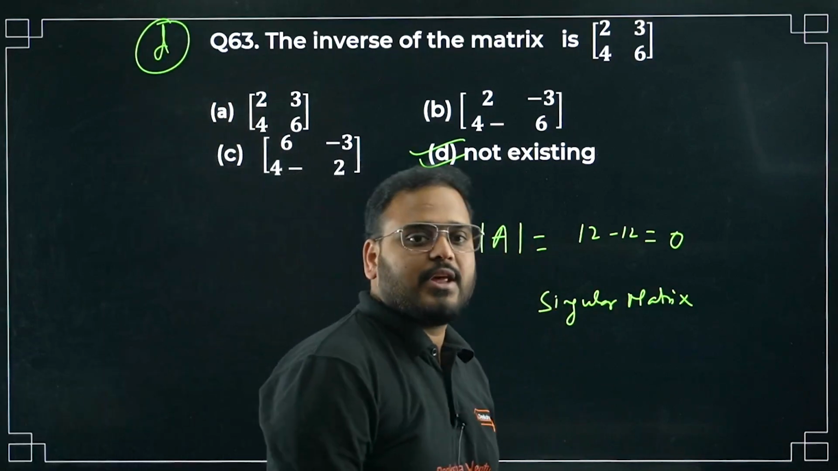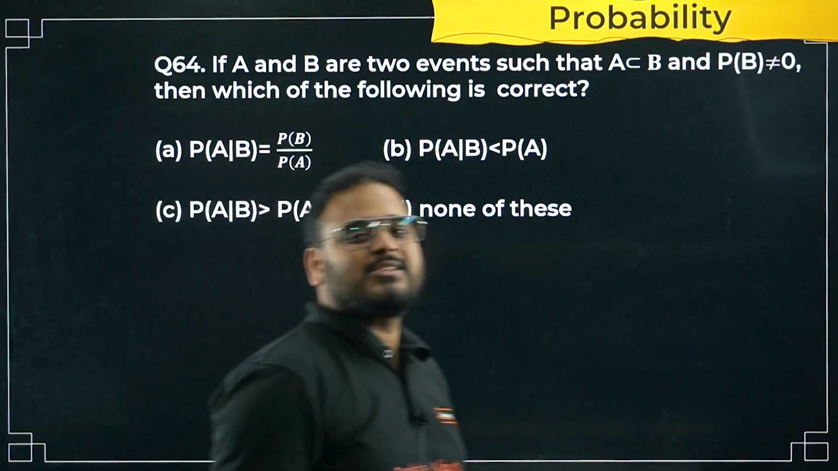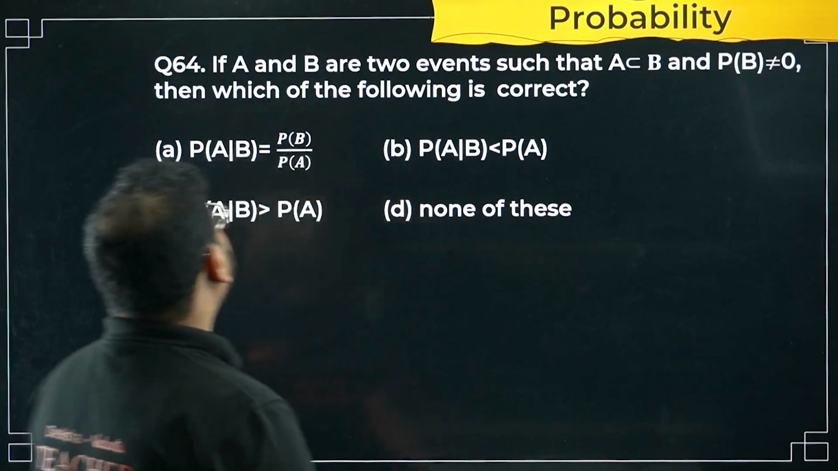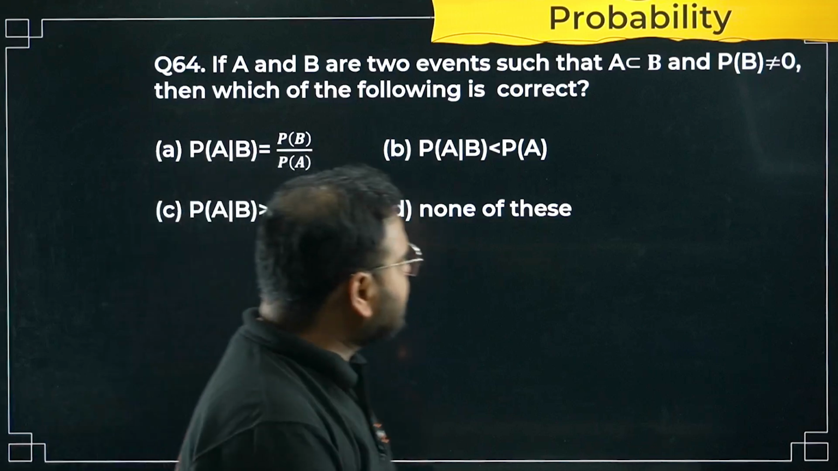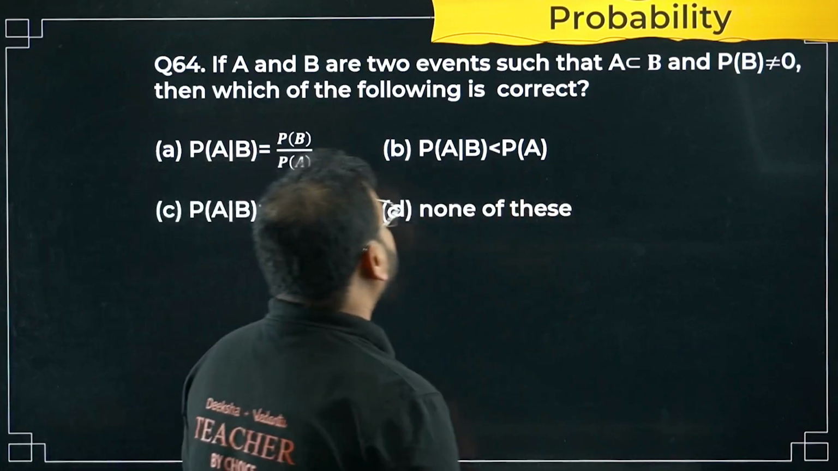Not existing in nature. Chaliye, question 64 now. Probability now, sir. Okay, let's do a fun chapter now. If A and B are two events such that A is a subset of B, and P(B) is non-zero, then which of the following is correct?